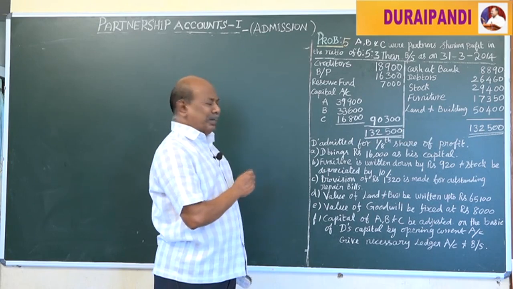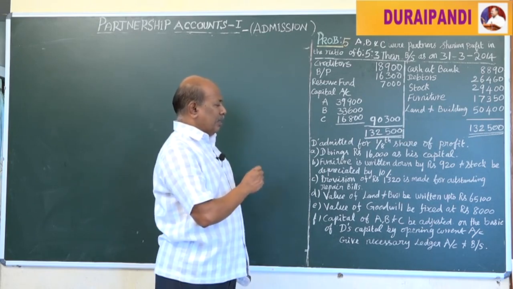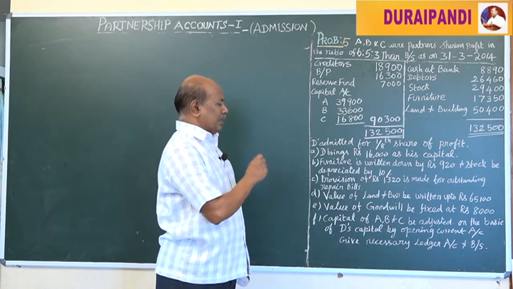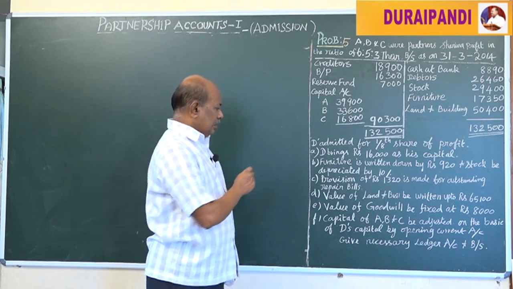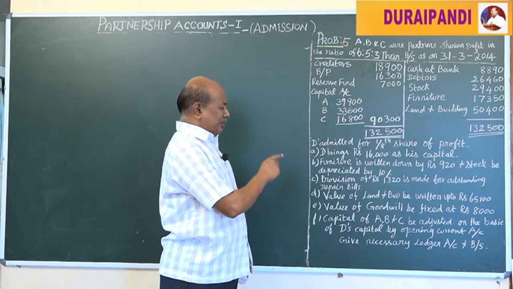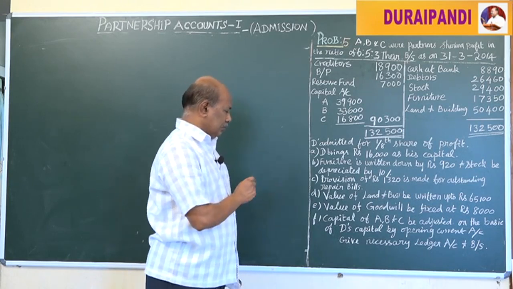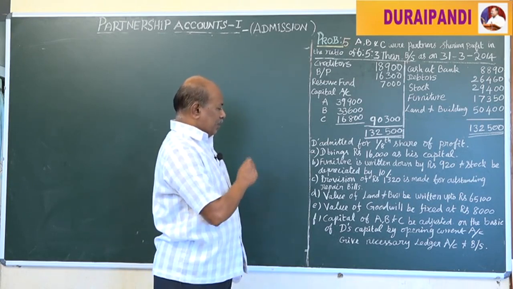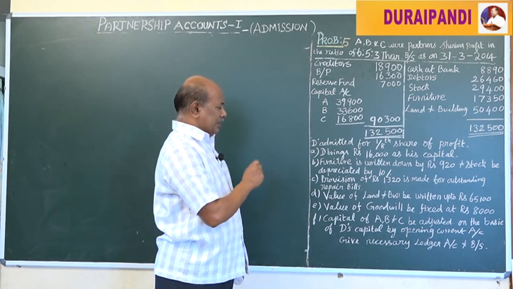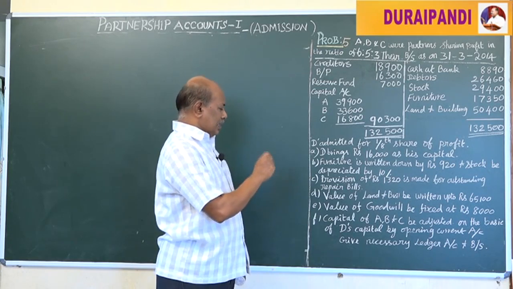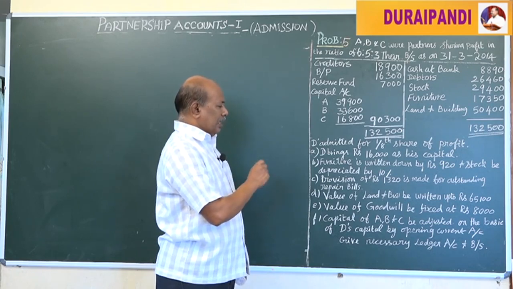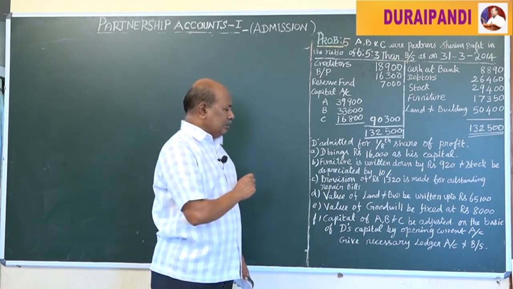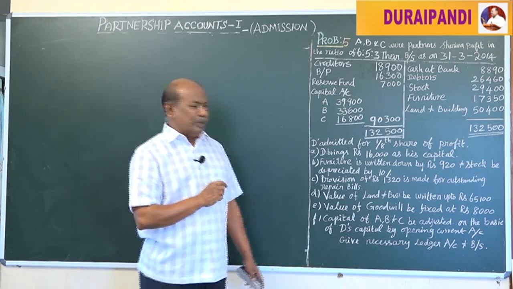The value of land and building be written up to rupees 65,100. The value of goodwill be fixed at rupees 8,000. Capital of A, B and C be adjusted on the basis of D's capital by opening current account. Give necessary ledger account and balance sheet.